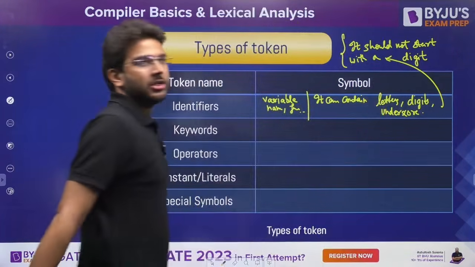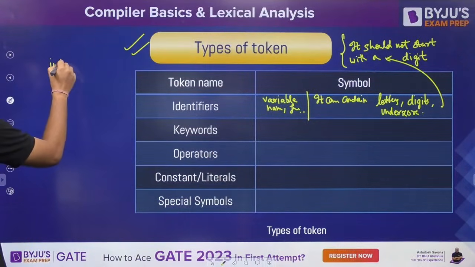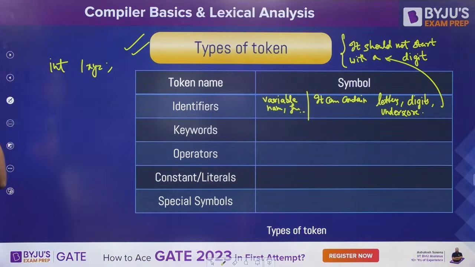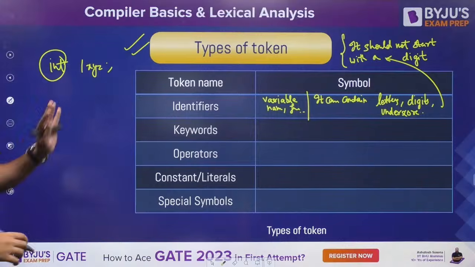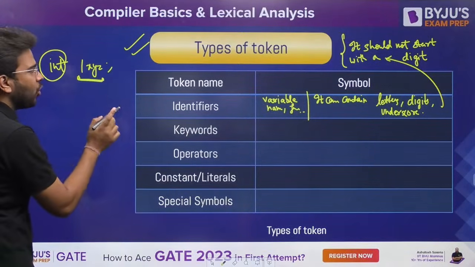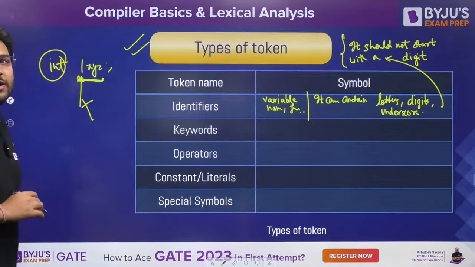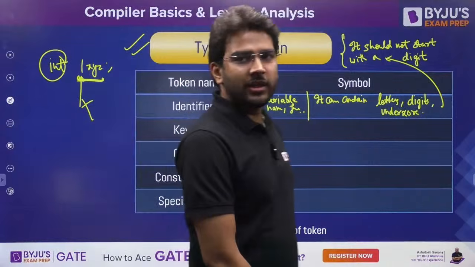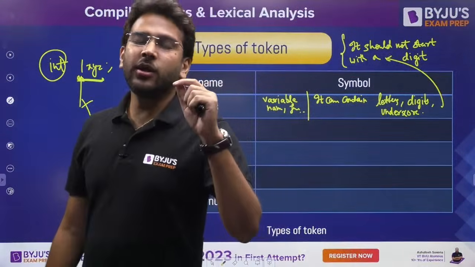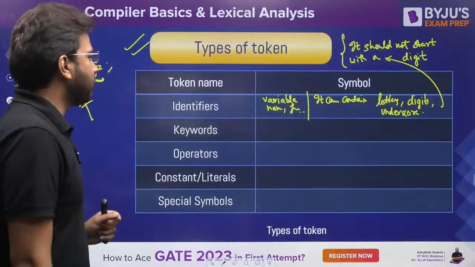It should not start with a digit. Your identifier cannot start with a digit. For example, if I'm writing something like this, let's say int 1xyz. Clear? So int is your keyword. Leave it. Now I'm talking about this one. Is this your identifier? No, it cannot be the identifier because it is starting with a digit, and that is not allowed. Yes, Subrajit. Clear? So your identifier cannot start with a digit and it will contain only letters, digits and underscore. Is it clear so far?